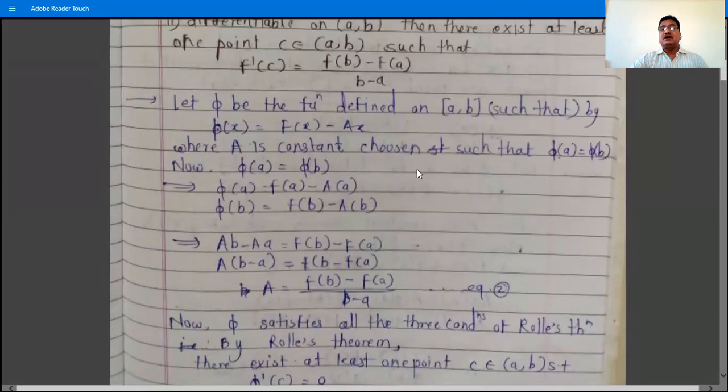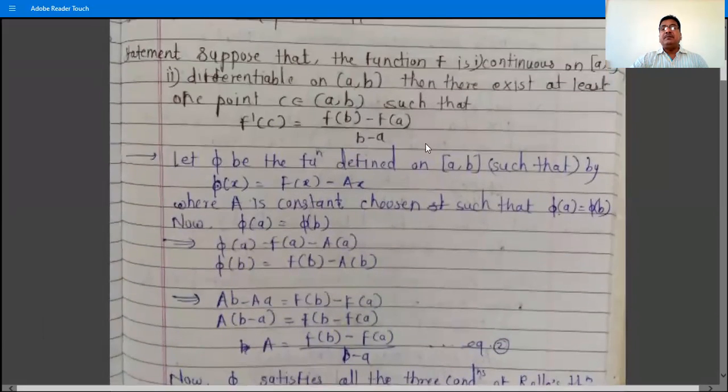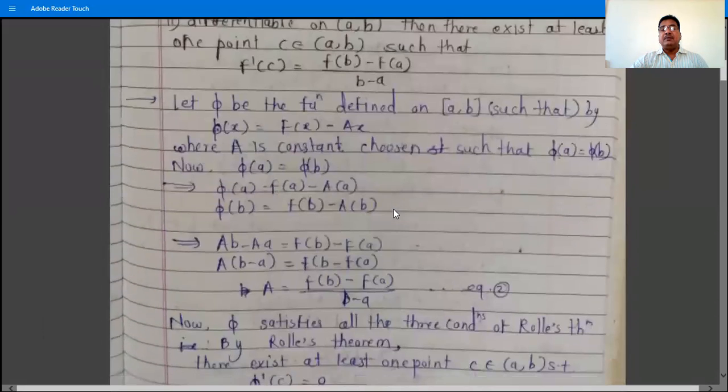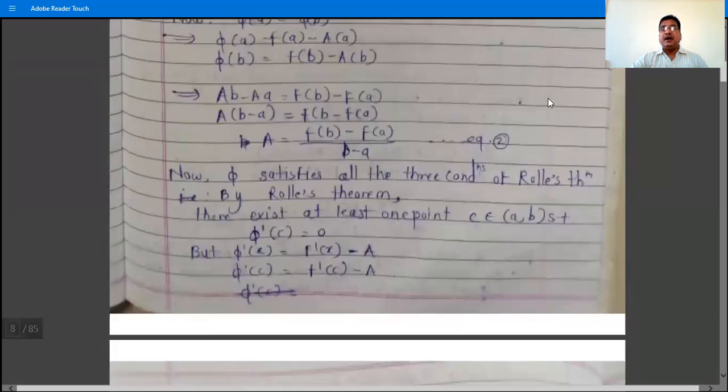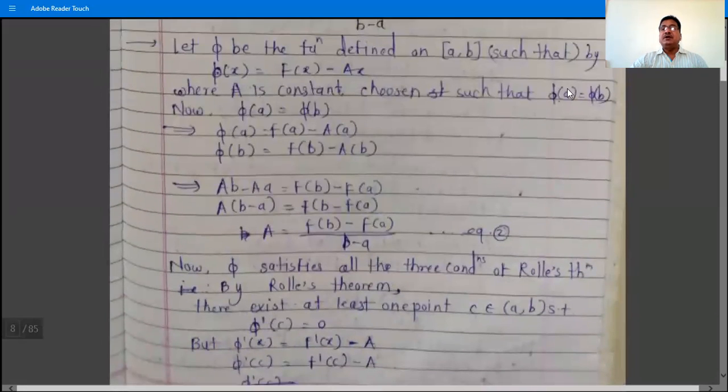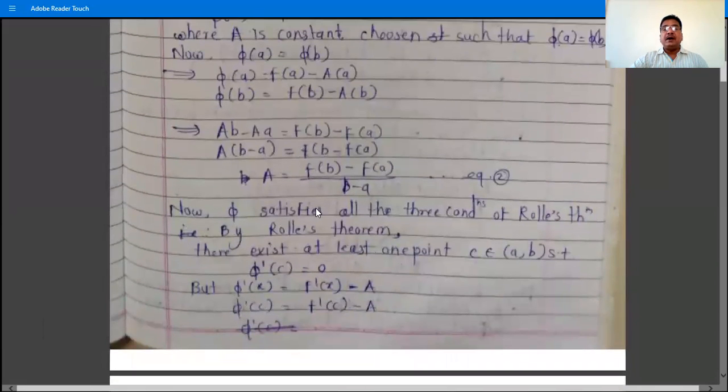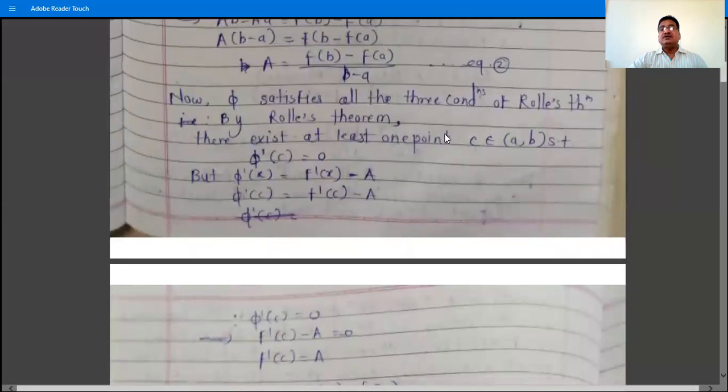That is, phi is continuous on closed interval AB, phi is differentiable on open interval AB, and phi A is equal to phi B. That is, the value at the first point A and the value at the last point B are equal. And therefore phi satisfies all the conditions of Rolle's theorem, and therefore by Rolle's theorem there exists at least one point C belongs to open interval AB such that phi dash C is equal to 0.